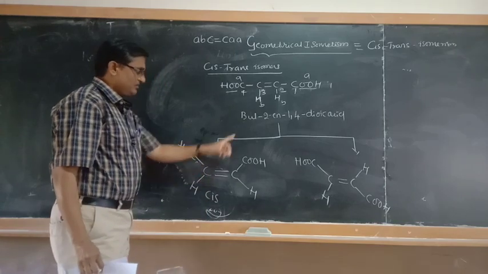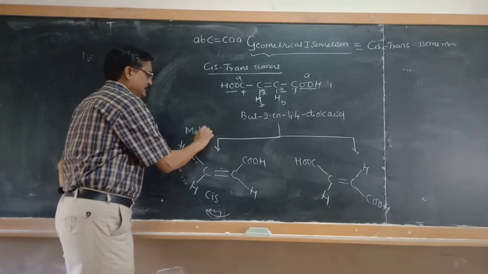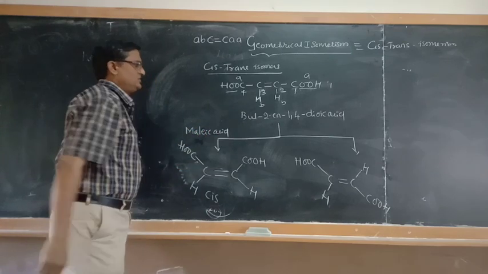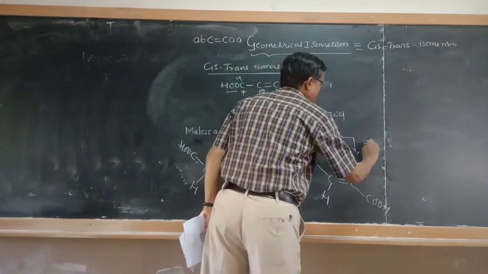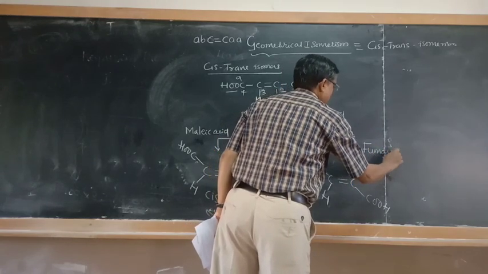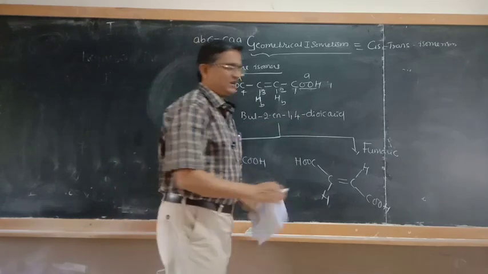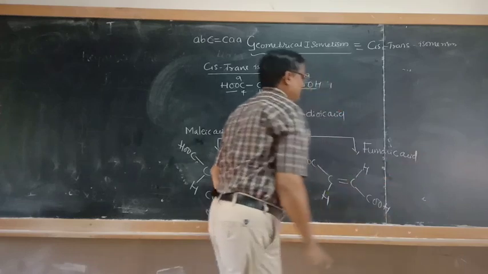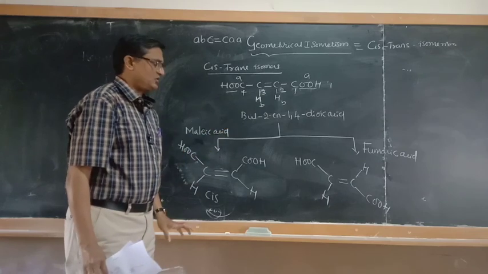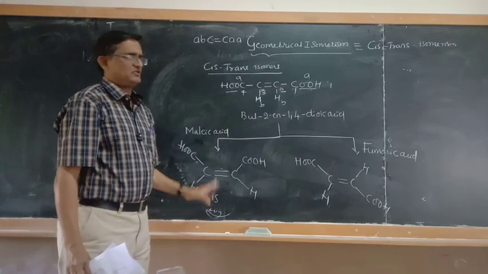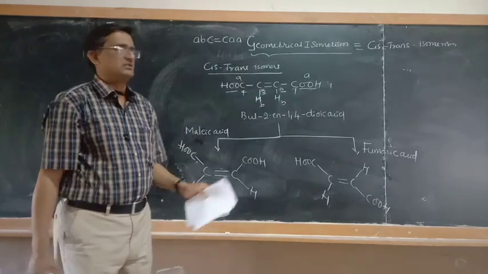However, cis-but-2-ene-1,4-dioic acid is called maleic acid, and the trans isomer is called fumaric acid. You should remember this. So this is how you can explain what cis-trans isomers are and give examples.